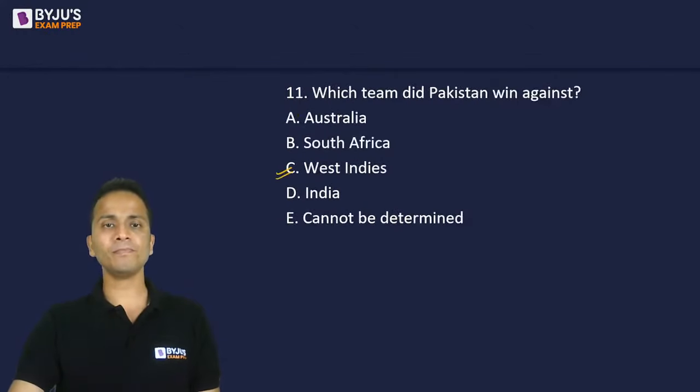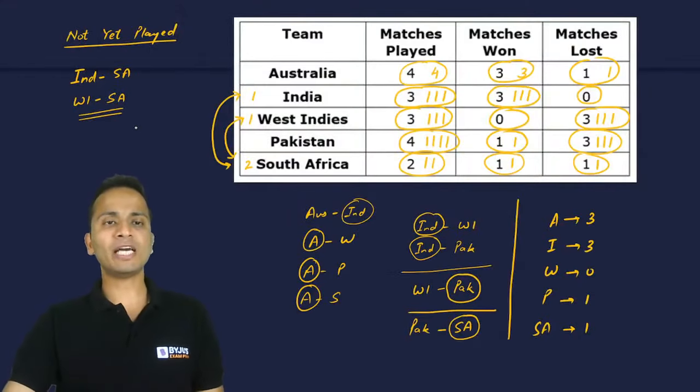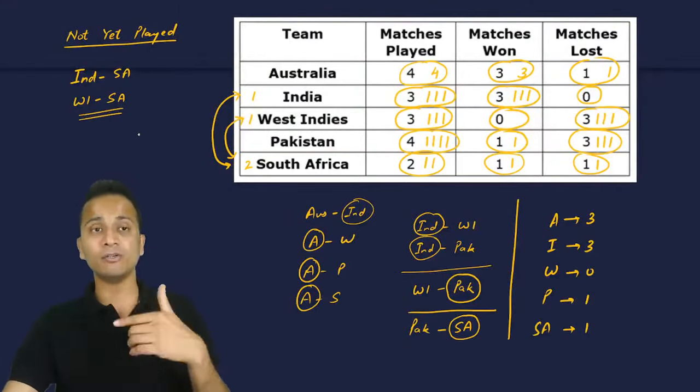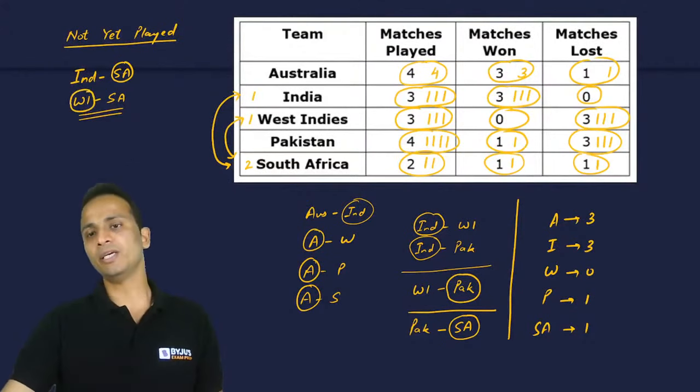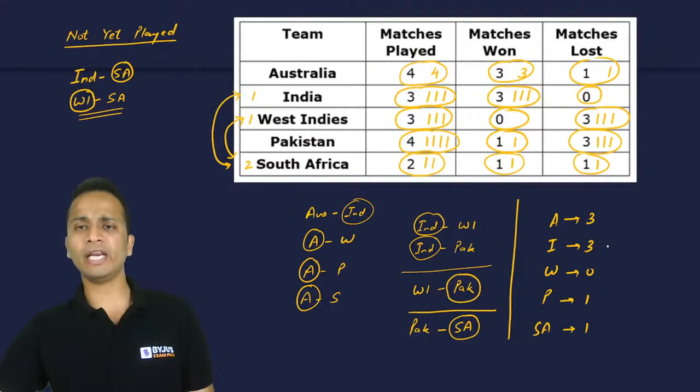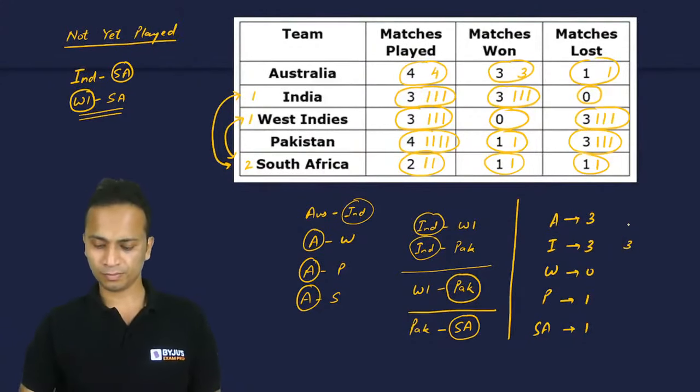So South Africa has lost one of the matches and won the other one. So let's say South Africa has won this match and lost this match. So can I say that the number of points for India will also be 3? India will also have 3 points, yes or no?